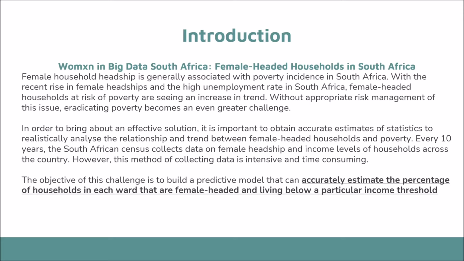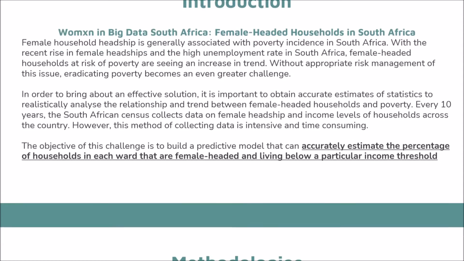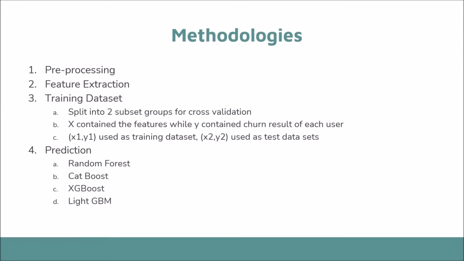This project therefore serves to build a predictive model to accurately estimate the percentage of female-headed households in each ward living below a particular income threshold. The methods used are as follows.